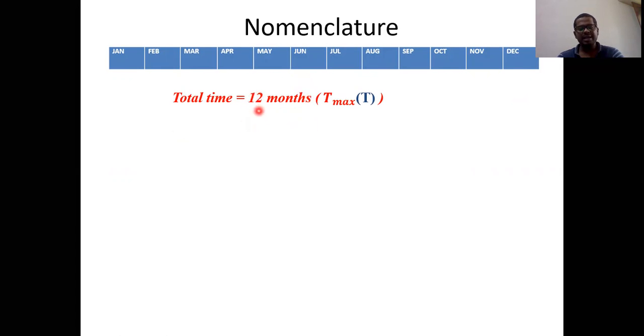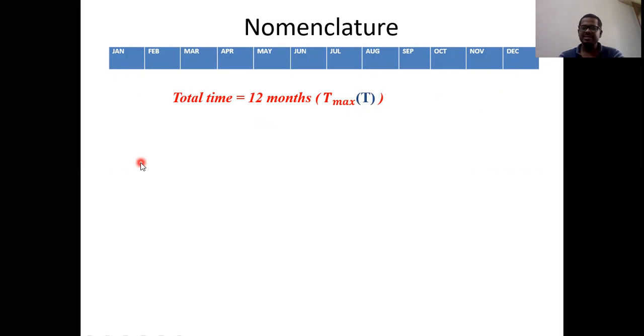Generally, this is called the total time. It is represented by either T max or T. Very, very important, because the nomenclature is very, very important for algorithms. So please give a lot of respect and importance to this nomenclature. From January to December, when you are considering the time, the total time is represented by T or T max. It is generally 12 months.